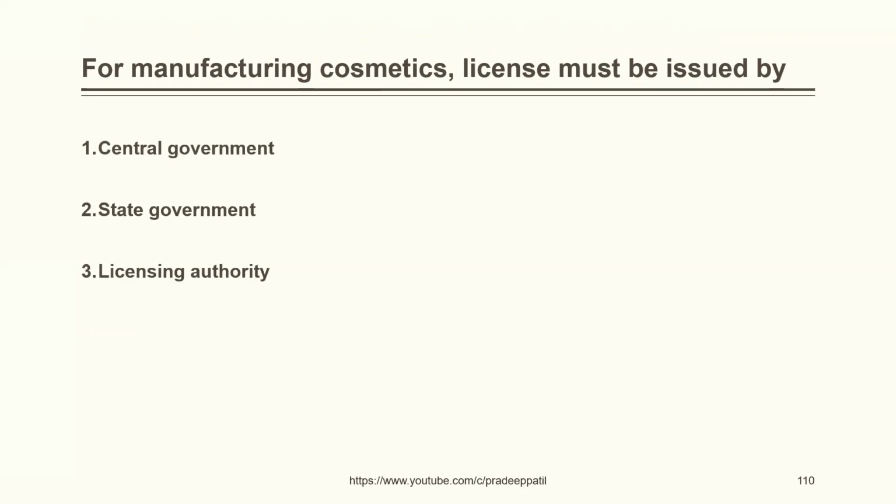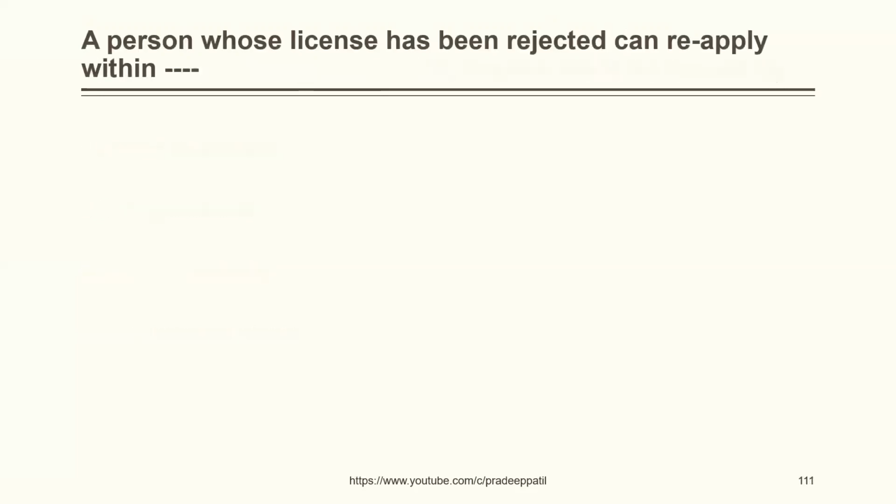For manufacturing cosmetics, license must be issued by central government, state government, licensing authority, chief executive officer. The correct answer is licensing authority. A person whose license has been rejected can reapply within 6 months, 6 weeks, 1 year, 4 weeks.